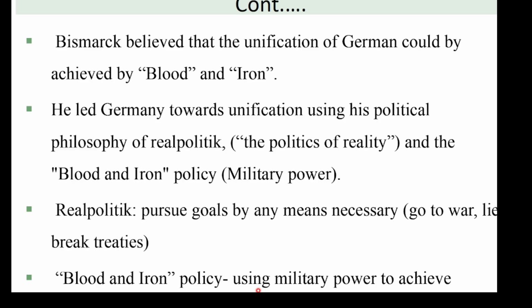His philosophy is real politics and the blood and iron policy. Real politics means the politics of reality, that means to achieve your goals by any means necessary.